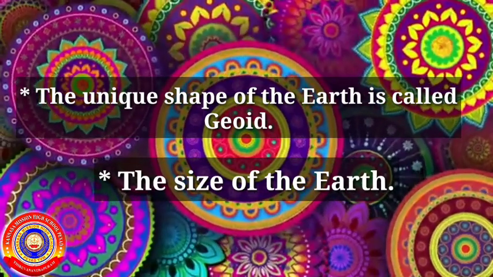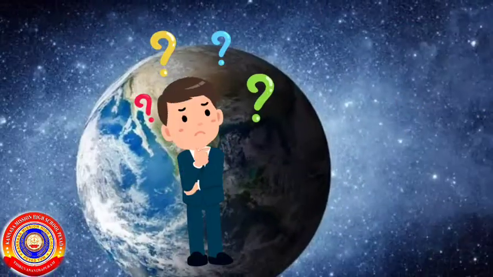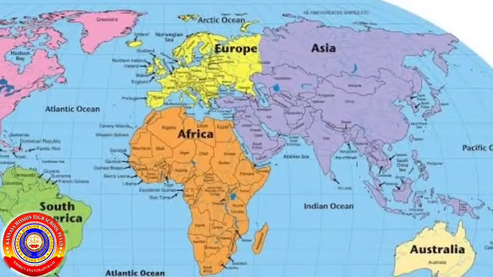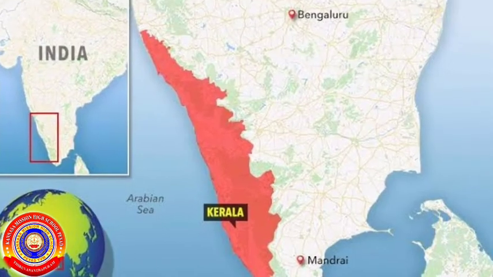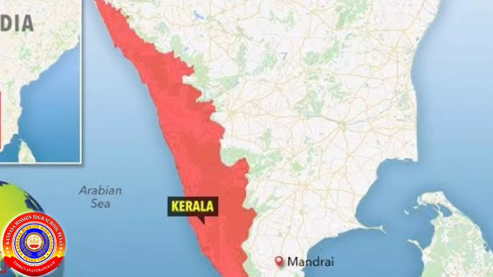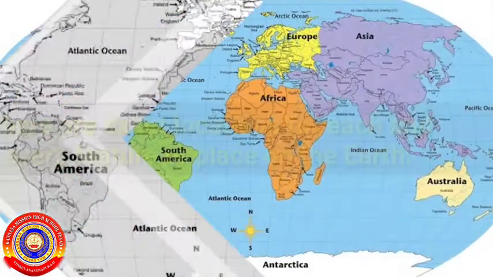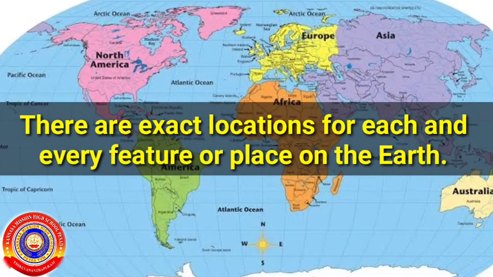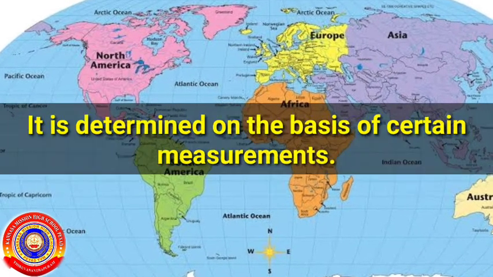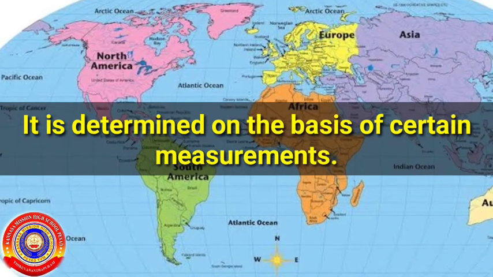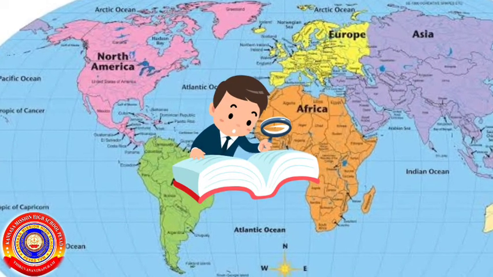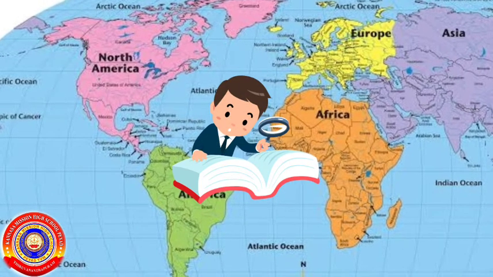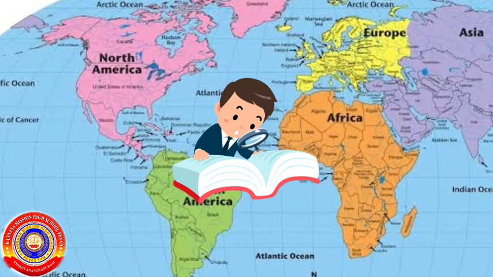Have you ever thought about your position on the earth? Your answer may be in Asia, in India, in Kerala, and so on. There are exact locations for each and every feature or place on the earth. It is determined on the basis of certain measurements. So let's see how we can find out the position of a thing or region on this spherical and extensive earth.